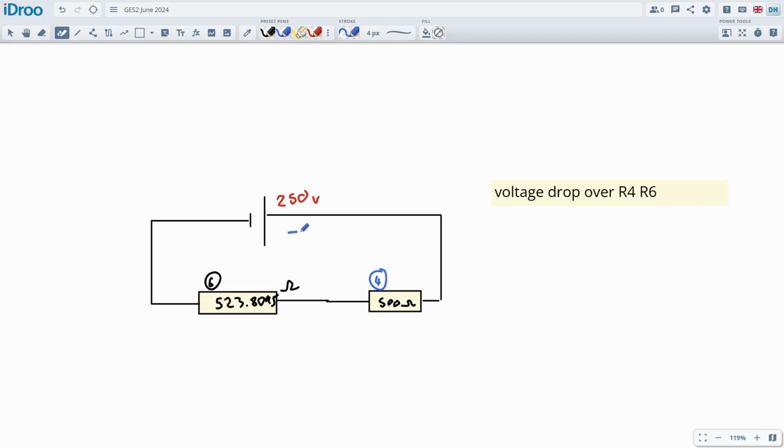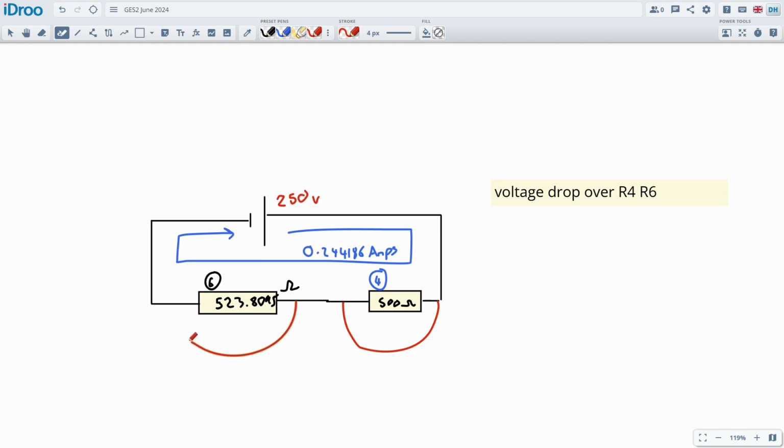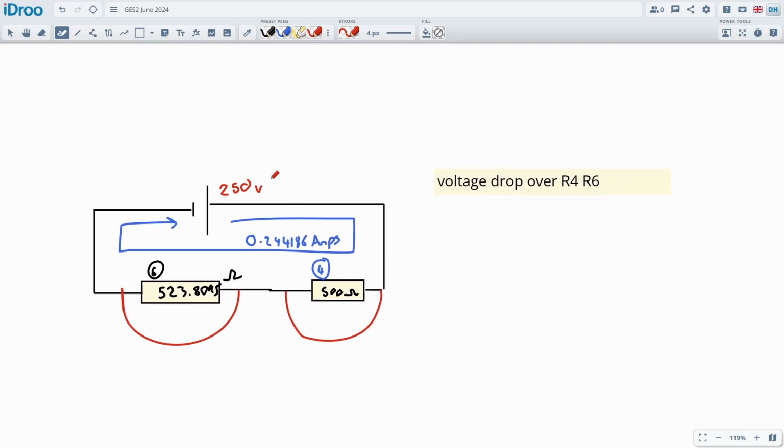So we just said that the whole ampage going through this whole section, going all the way around to the battery again, is 0.244186 amps because this is in series. So it's being supplied with 250 volts, but this first component will be drawing a certain amount of voltage, and this will also be taking a certain amount of voltage. And we can calculate each of the voltage drops across these components. These two voltage drops should add up to the 250.